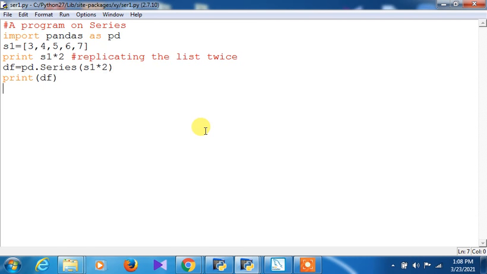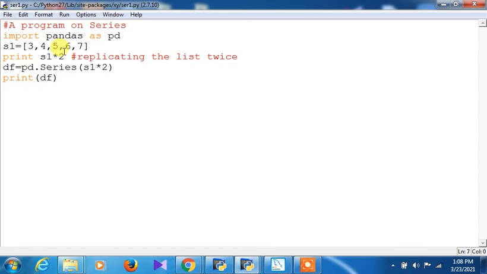So what is a series actually? If we want to find out, a series is a one dimensional structure. It also has its index, like a data frame. A data frame actually has two indices, I mean to say one is the row index and another is the column index. But here only the row index will be operable. Understood? So that is why a list has been taken out here.